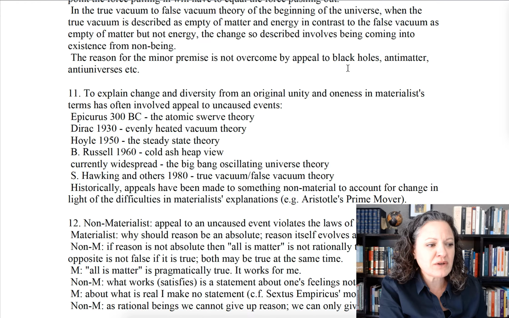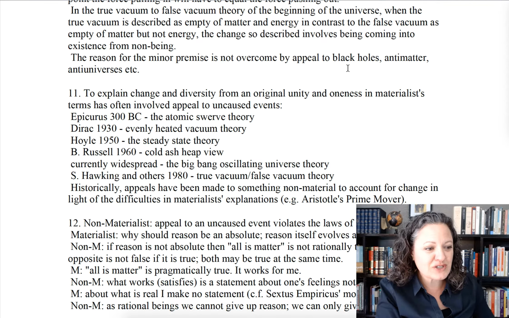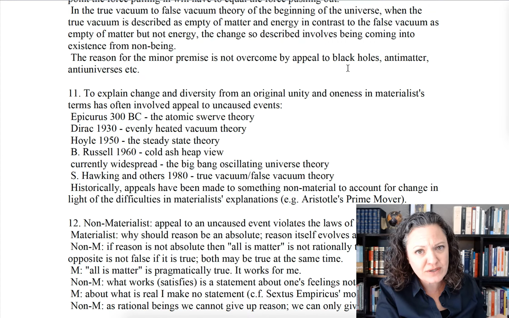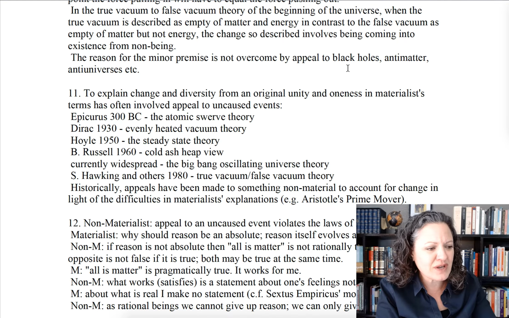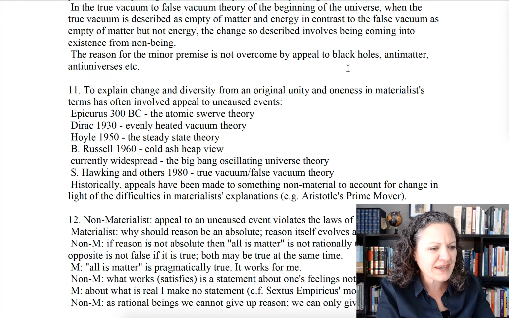And some have appealed to what's called a true vacuum. And a true vacuum is where there's no matter and no energy. And somehow this fluctuates to a false vacuum. And a false vacuum is where there is energy, but there's no matter. But because E equals mc squared, once you have energy, you can get matter from that. And so that's the explanation of the origin of the universe. But notice, how do you get energy from no energy? It's like being from non-being. So that's not a very satisfying explanation. It goes against reason. It contradicts itself, being from non-being.